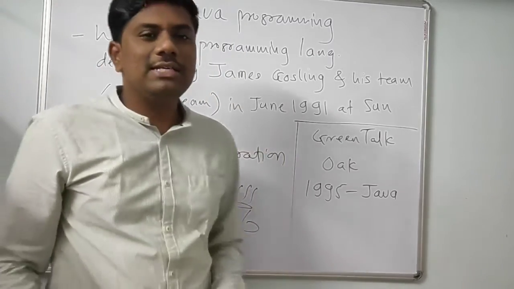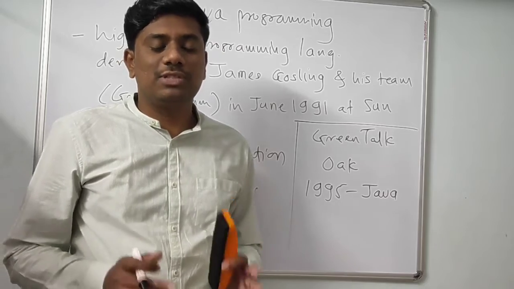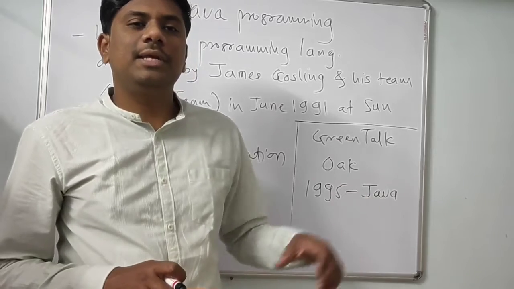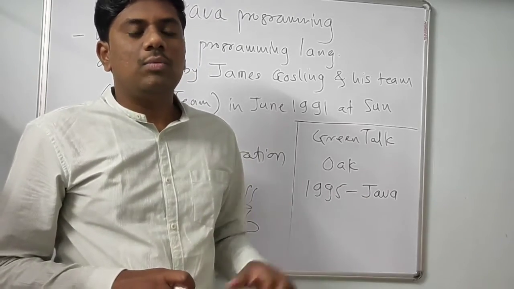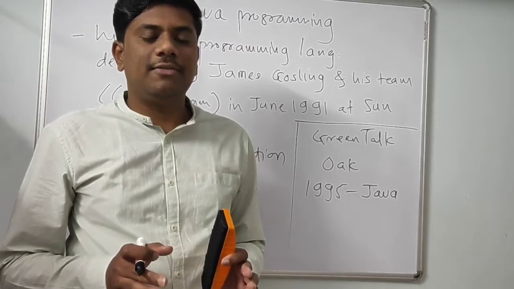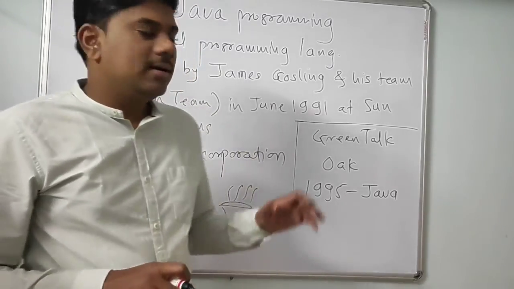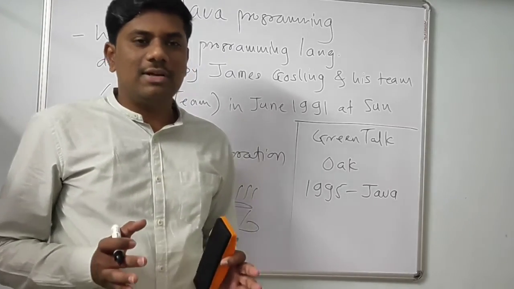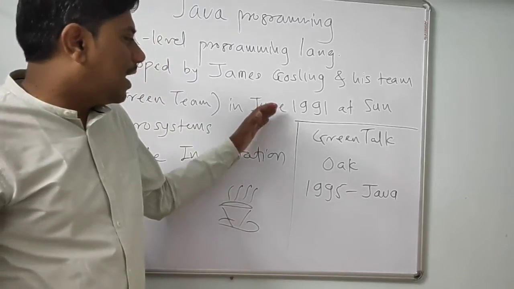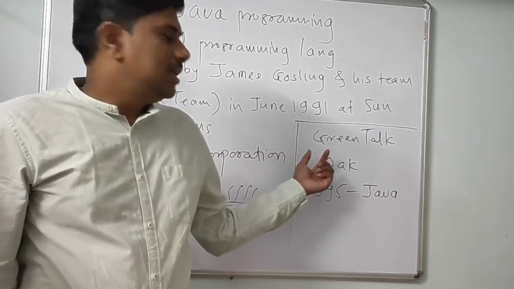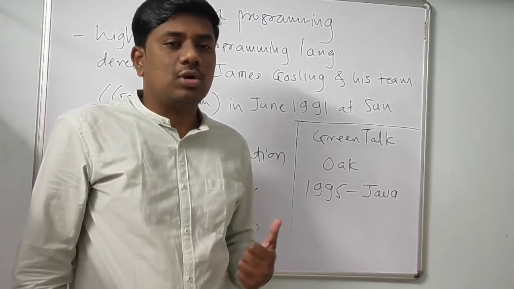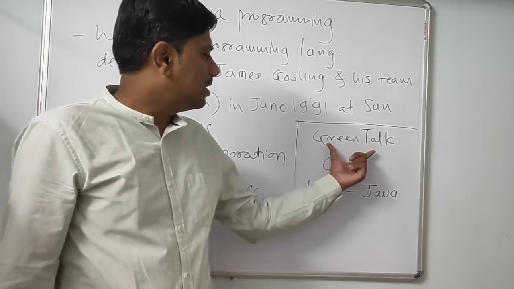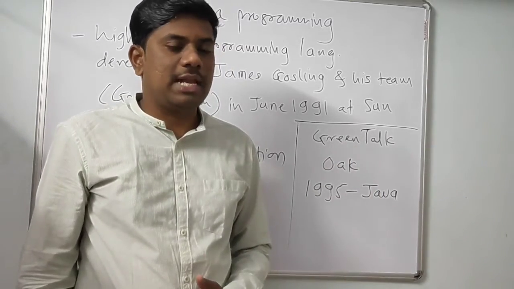So Java is a high level programming language, a very famous one, which was developed by James Gosling and his team. That team name was Green Team. They developed Java in June 1991 at Sun Microsystem. Right now Java is purchased by Oracle Incorporation, so currently Java is the property of Oracle Incorporation. Initially they gave the name Green Talk to this programming language because their team name was Green Team.